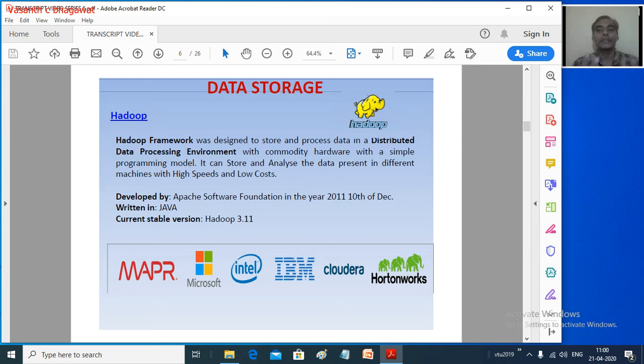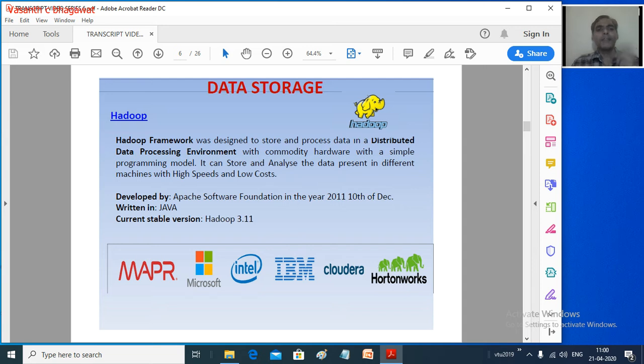This is the only technology which we will be covering in the next 3 modules, or in the next course. So in our entire course, we will be walking through in complete detail about Hadoop data storage. Now the Hadoop framework has been designed to store and process distributed data. What is distributed data with commodity hardware? All these things we'll be discussing in detail later. These are the main features provided by Hadoop.